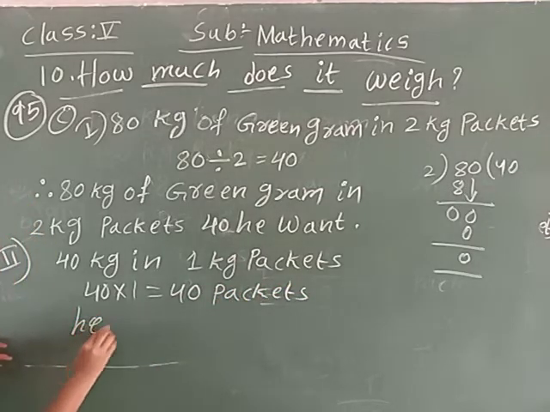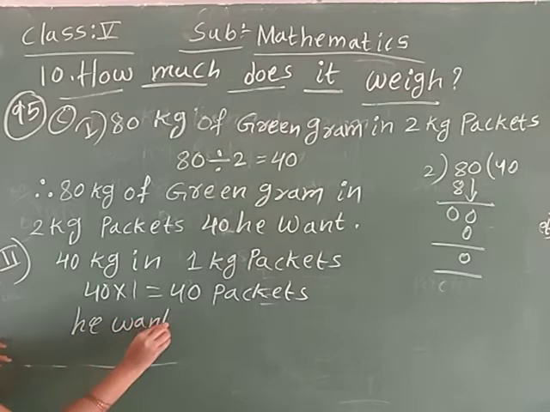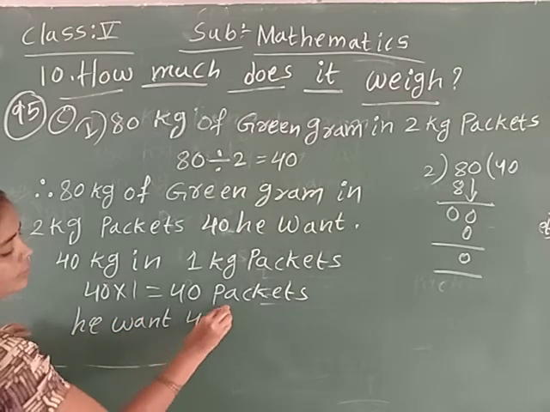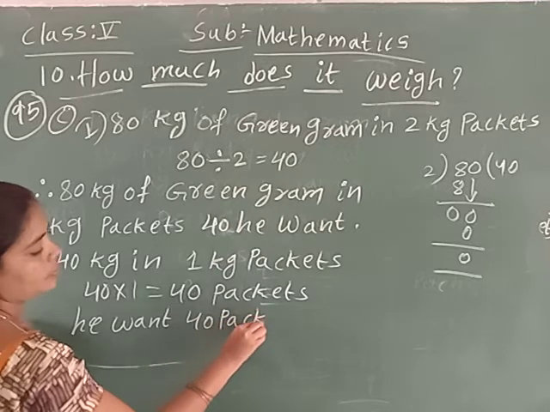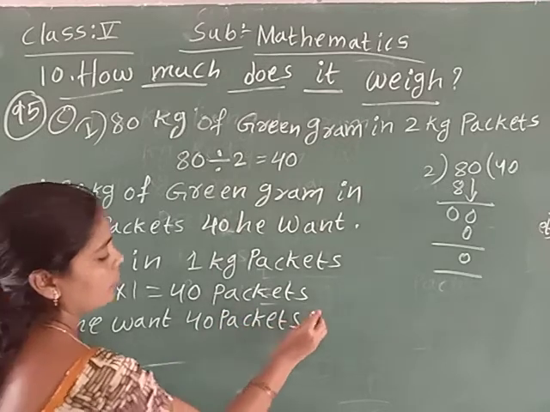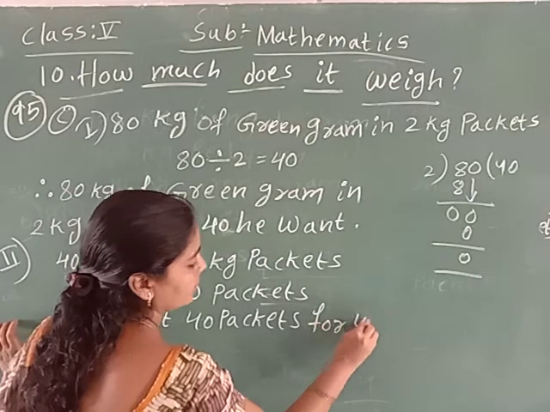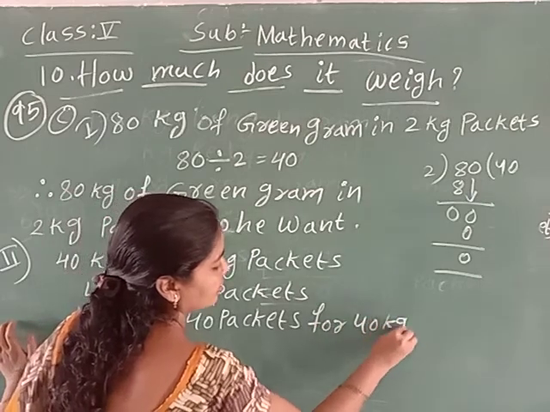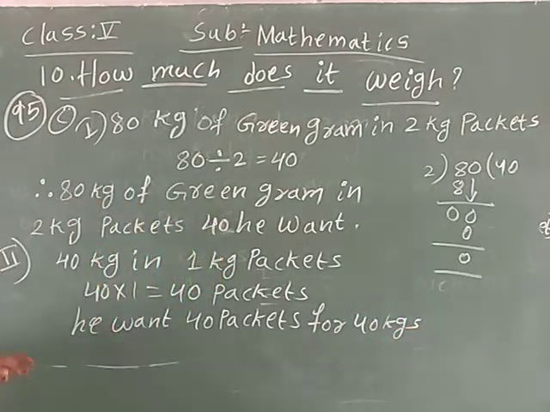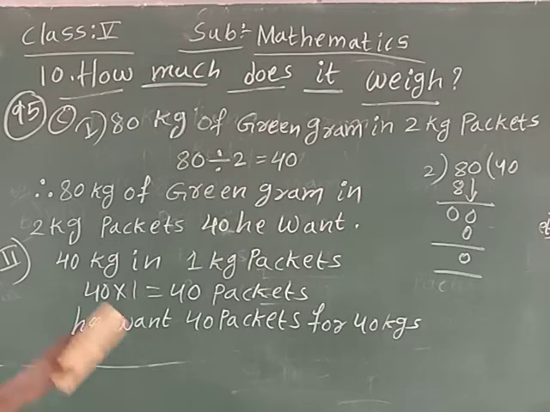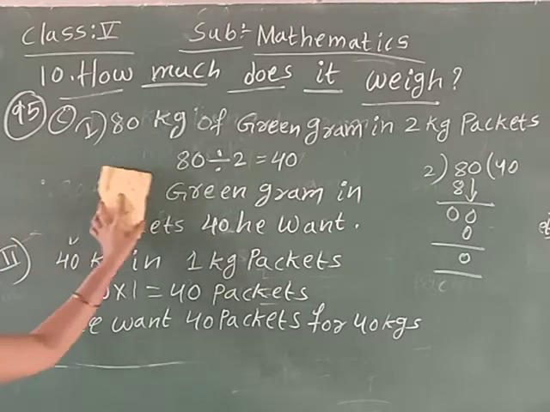We want 40 packets per 40 kgs. Write, children. Next, the third step is also there. Write fast, children. Okay, now this first step is completed. Now the third one.